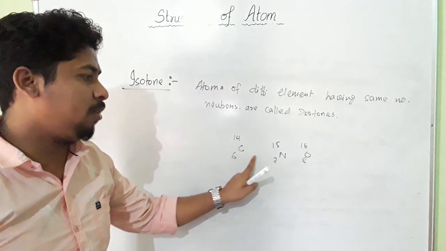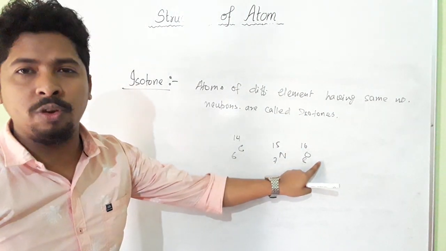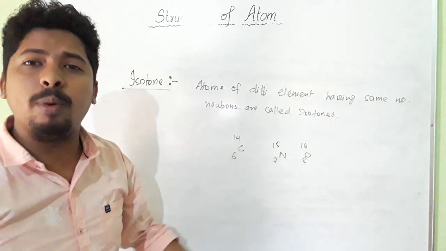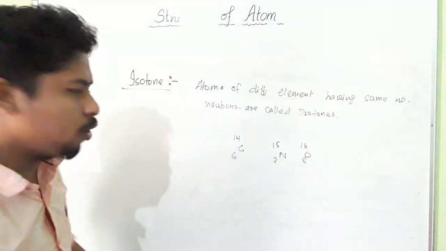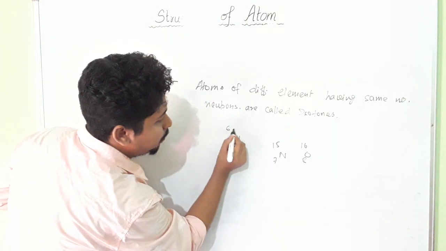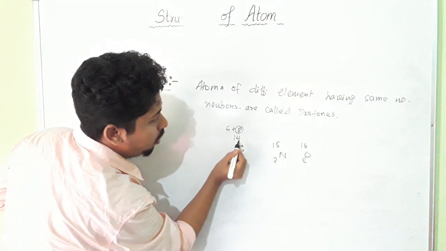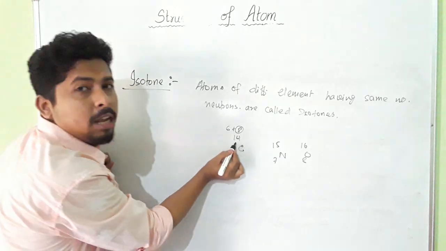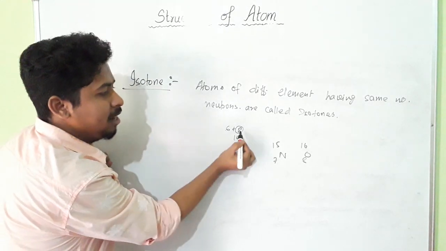Isotone means atoms of different elements having the same number of neutrons. Now you see, here in all these cases the number of neutrons is the same. So what is the number of neutrons here? Here the number of neutrons will be 14 minus 6, so 8 is the number of neutrons. 6 is the number of protons, 8 is the number of neutrons.